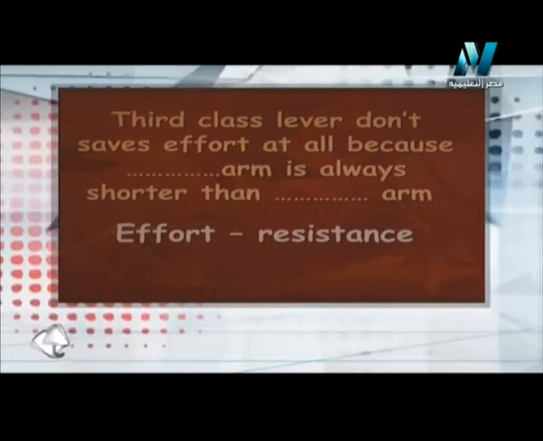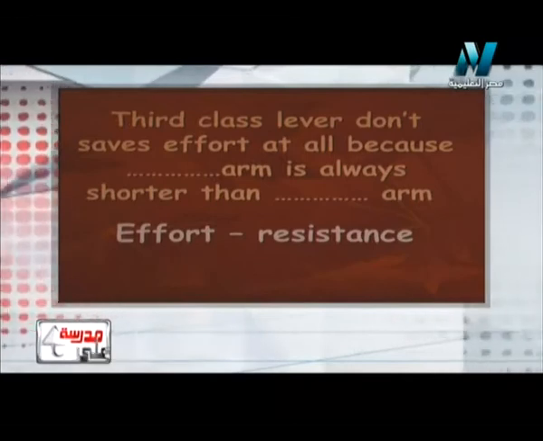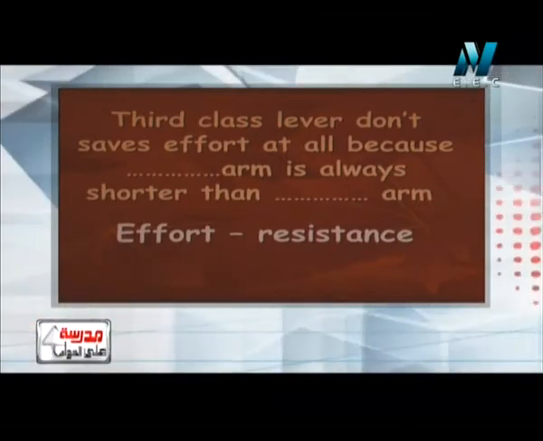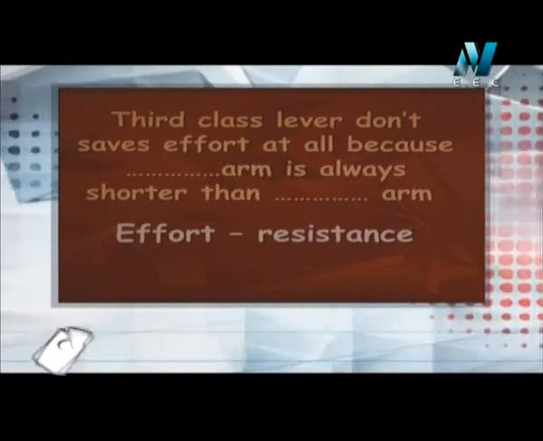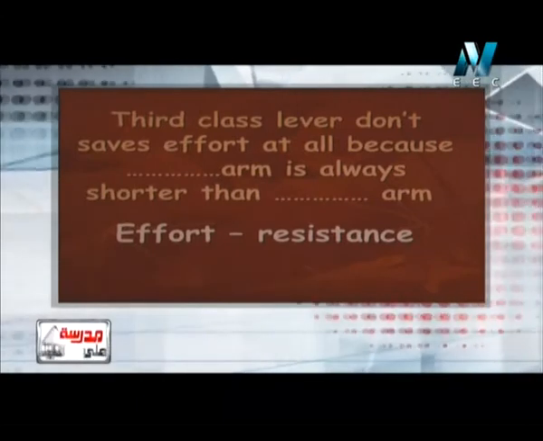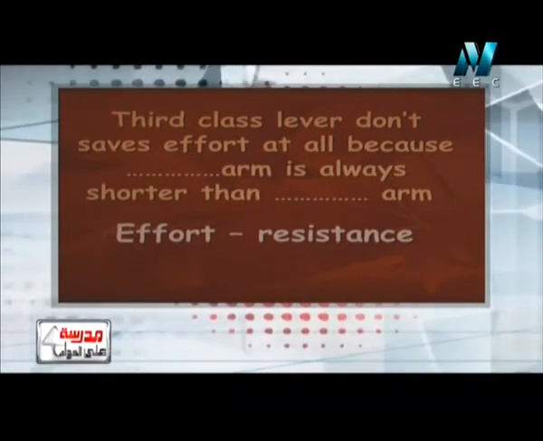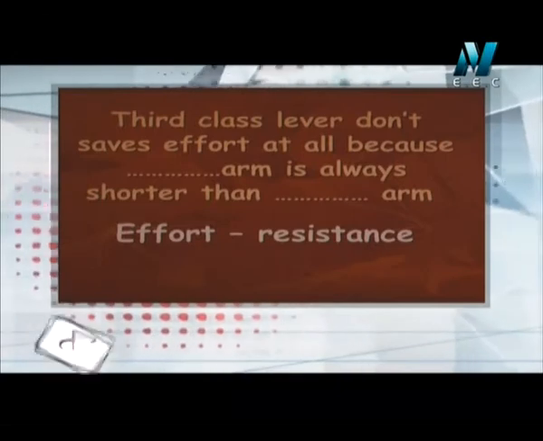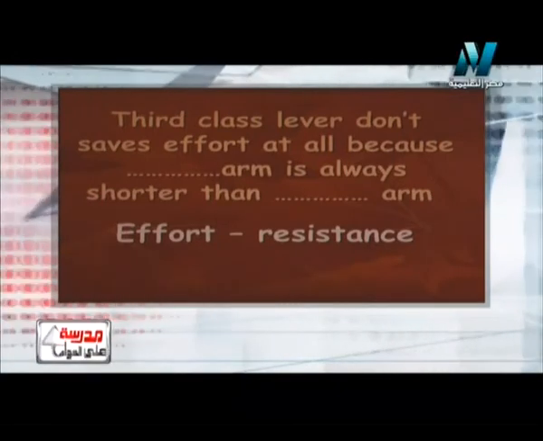And we said that we use third class levers such as the coal holder, the tweezer, and the ice holder for two reasons only: avoiding danger, picking up very hot small objects, and accuracy in performance. They don't save effort, but we use them for avoiding danger and accuracy and performance.